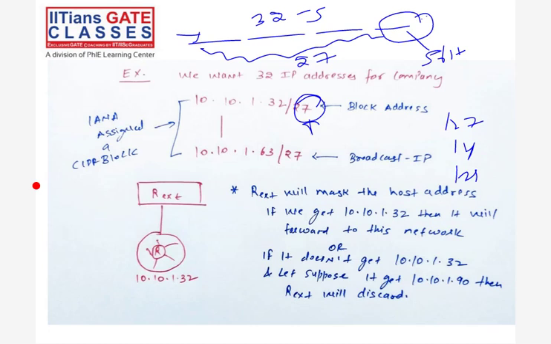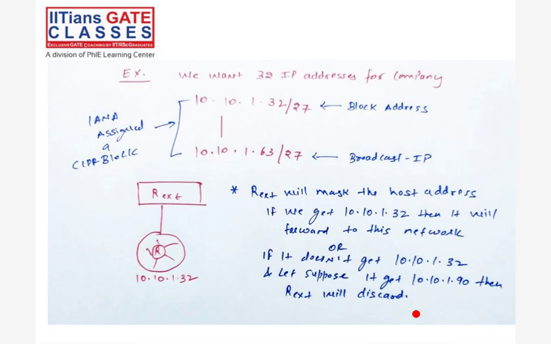See, guys. First of all, this is a pool of IPs which contains 2 raised to power 32 IPs, right? Up to here is clear. Now, some person or some company went to IANA, the Internet Authority, and asked, I need 32 IP addresses.